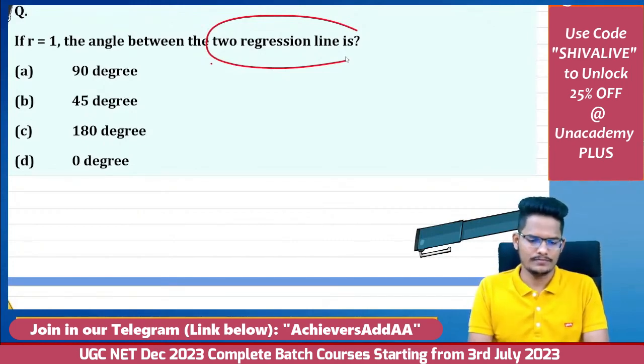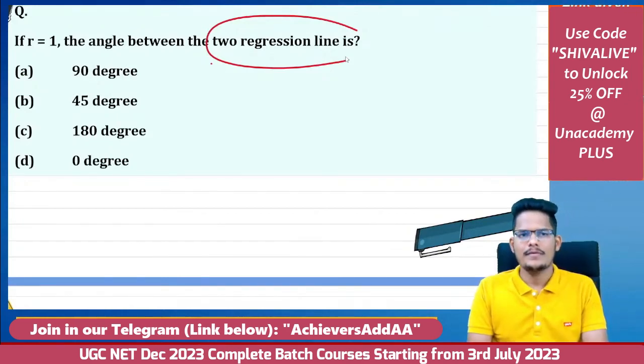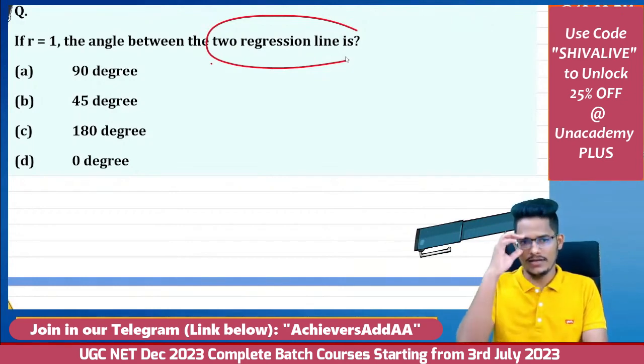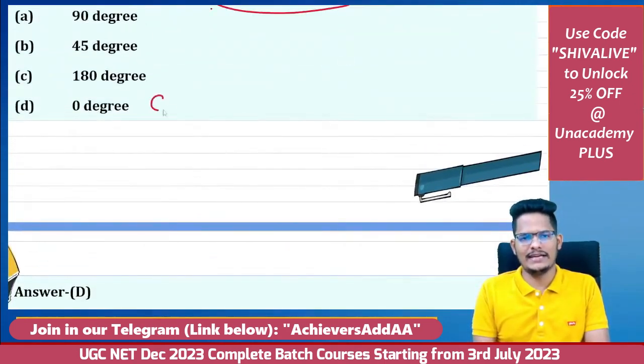You answer this question. If there is a perfect positive or perfect negative correlation, that is r equal to 1 is given, then what will be the degree? Is it 90 degree, 45 degree, 180 degree or 0 degree? It will be 0 degree. That is what we call coincide.